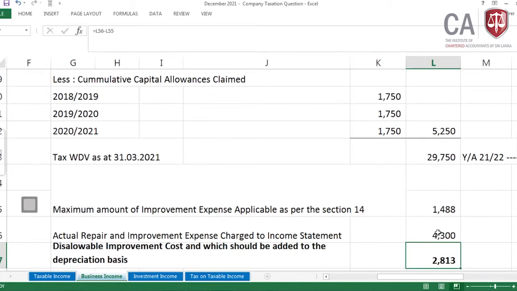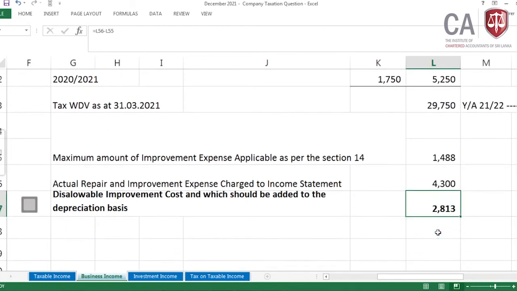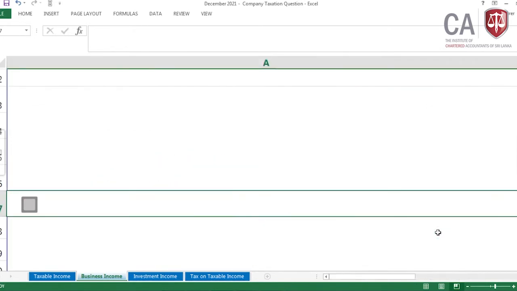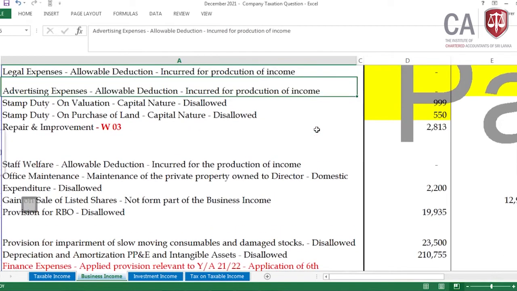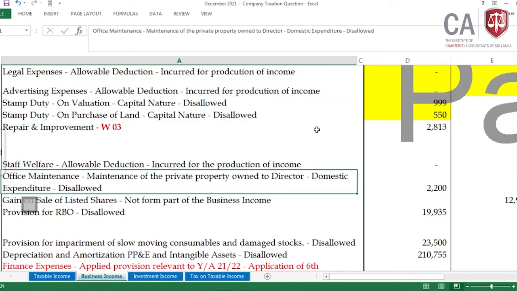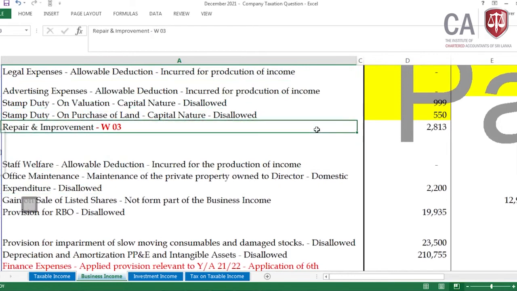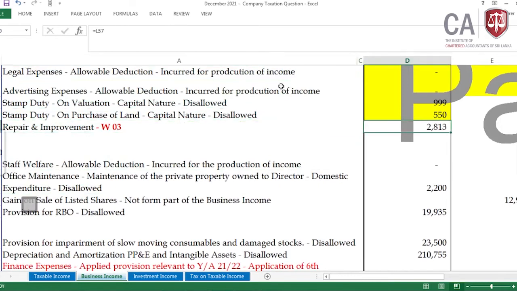What's the actual? The actual repair and improvement expense charged to the income statement is 4,300. The disallowable improvement cost, which should be added to the depreciation basis when we are computing the next year's capital allowance, is applicable. Then it's a disallowable 2,813. Let me come to the answer here, where for repair and improvement it is 2,813.